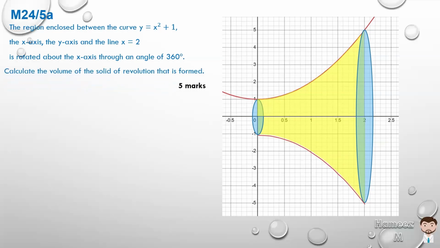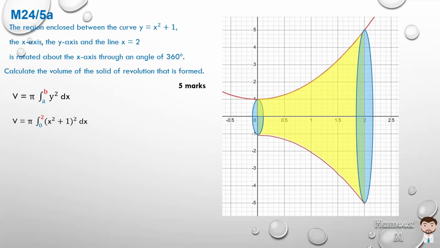We know when we're rotating about the x-axis, the formula for the volume is pi times the integral of y squared dx. dx because it's about the x-axis. And do we know y? y is x squared plus 1, so we can substitute. So it's the integral of x squared plus 1, all squared, between the limits of x, which are 0 on the left-hand side and 2 on the right-hand side.